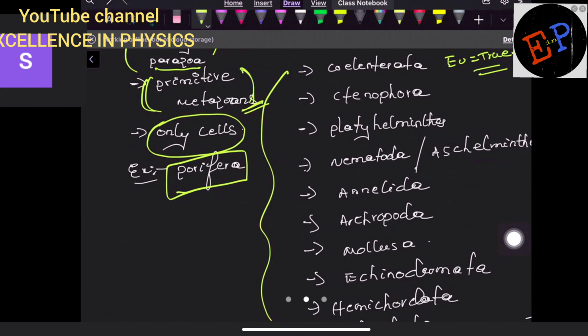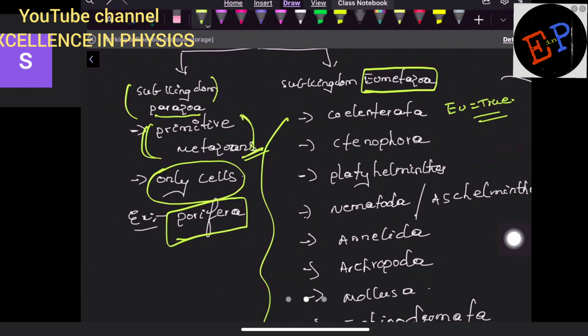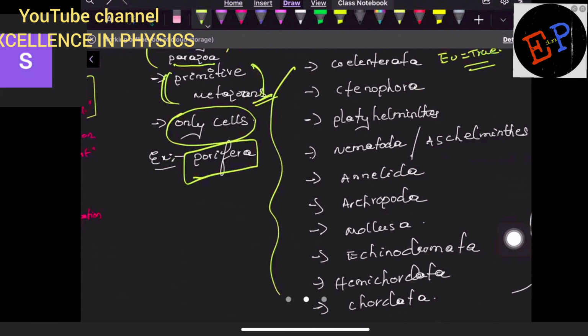Clear? It means from here only we can consider them to be true organisms or true animals. Porifera is not considered to be a true organism or true animal because it is just made up of a single cell or a loose aggregate of cells or a combination of cells. Are you able to understand? So therefore, in this eumetazoa, the second sub-kingdom of this animal kingdom, in total how many phyla are present? So second one is Coelenterata.